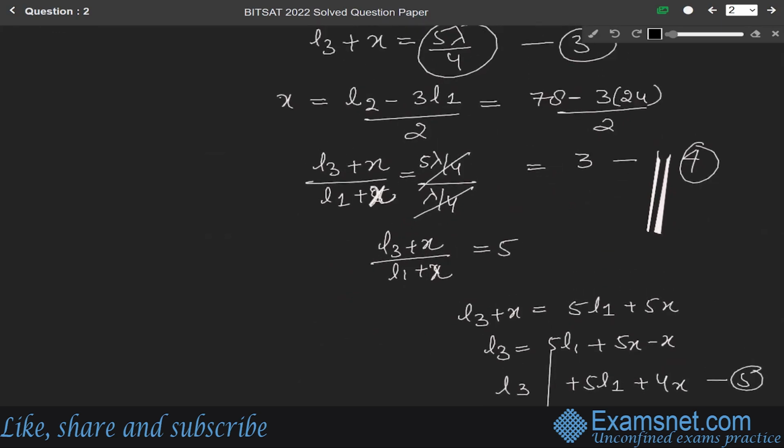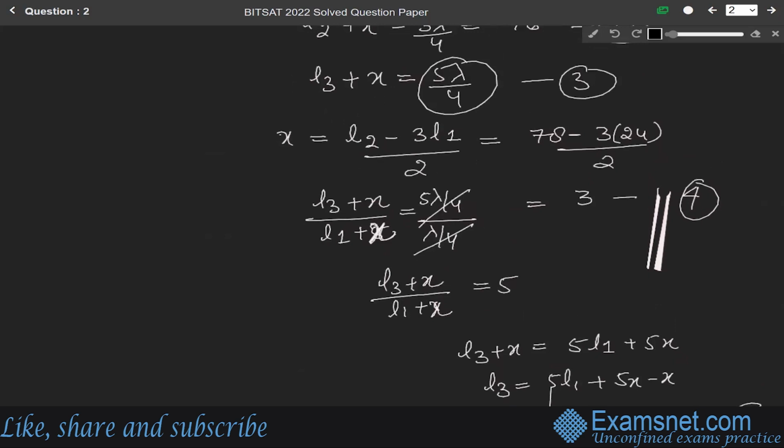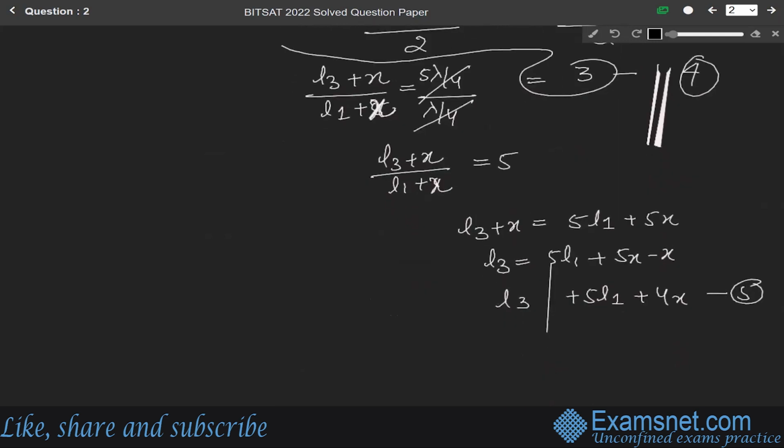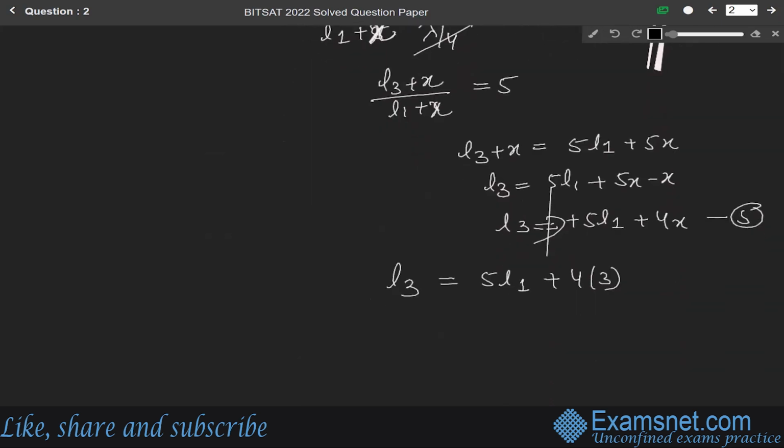So since we get the value of X as 3, just putting the value of X = 3 from equation 4 in equation 5, we get L3 is equals to 5L1 plus 4 into 3, and the value of L1 is 24 as given in the question.